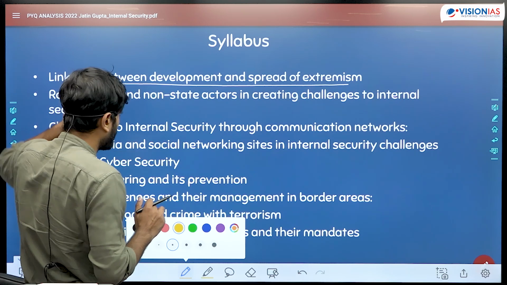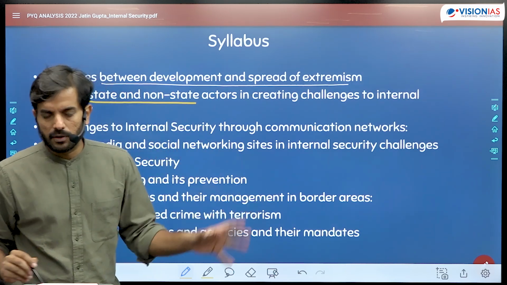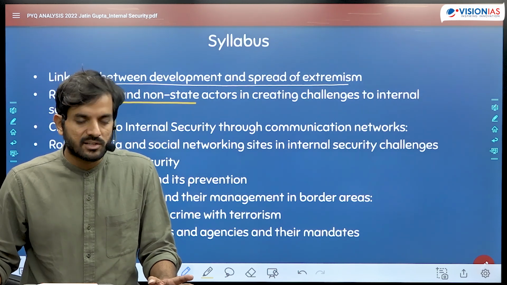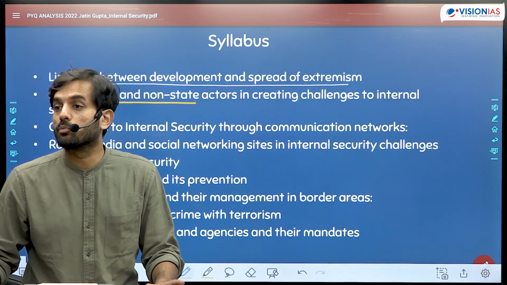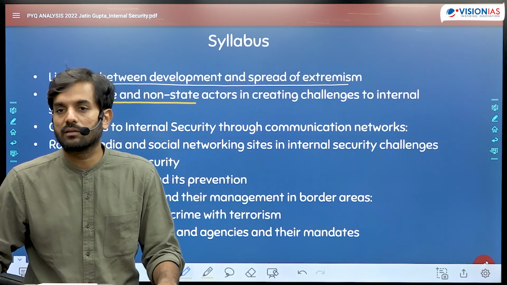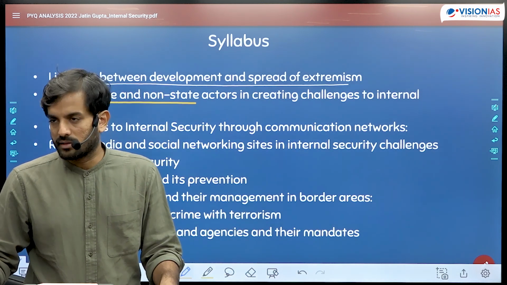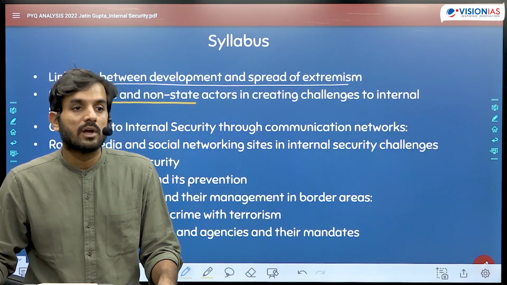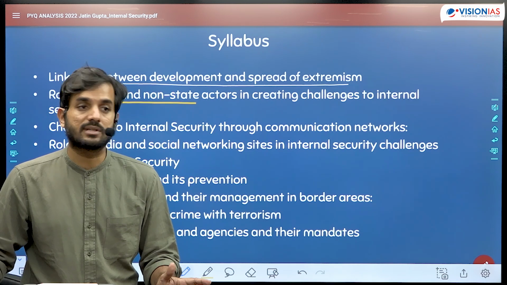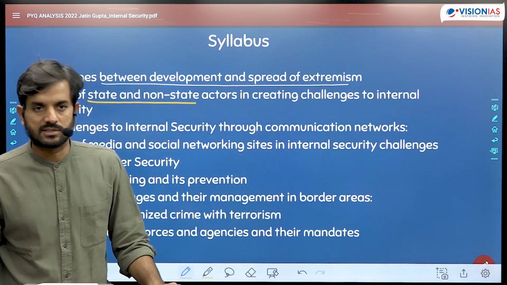The second topic given in the syllabus is the role of state and non-state actors. As a part of this topic, you need to prepare about insurgency movements, Naxalism, terrorism and international terrorism, and you need to focus on smuggling, human trafficking, and various other organized crimes that exist in society. Communalism could also be one of the things to discuss here. It could also be about how some non-governmental organizations, some NGOs, are involved in causing threat to India's internal security. Those kinds of topics are supposed to be covered as a part of this topic.